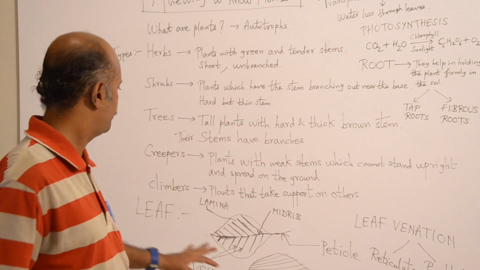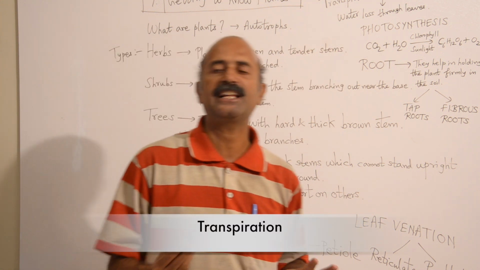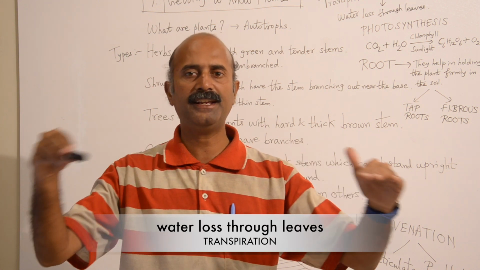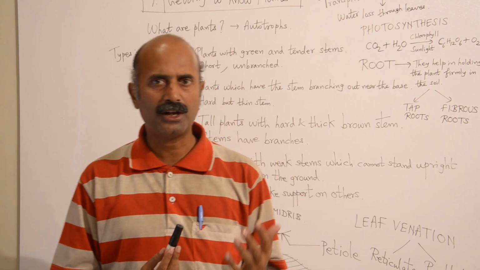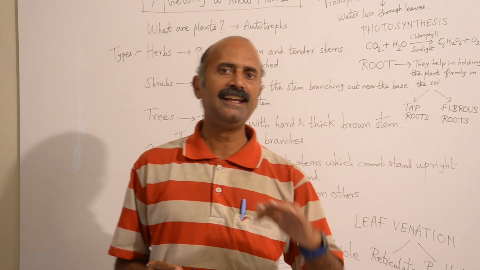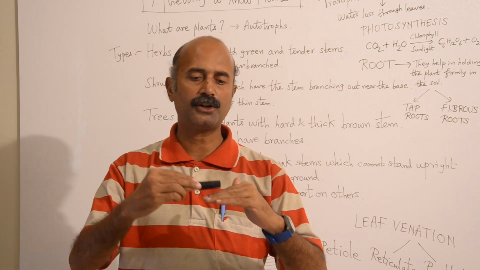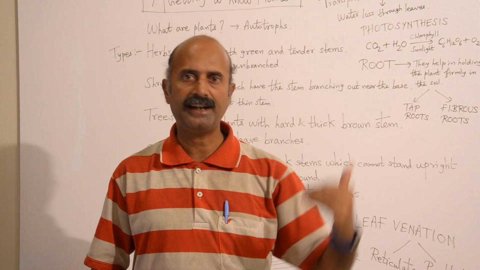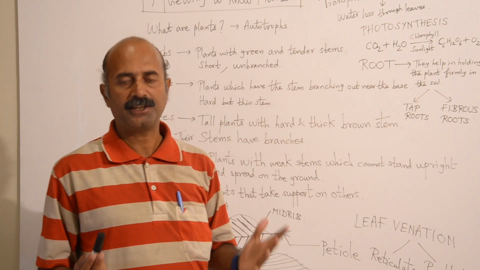Now, one more concept which we cover is transpiration. What do you mean by transpiration? Transpiration is the water loss which occurs through leaves, normally in the upper part of trees. It can also occur in herbs, in shrubs, in all plants, mainly in tall plants also known as trees. The water is lost from the leaves in the form of water vapor, and it goes to the atmosphere and it comes back.